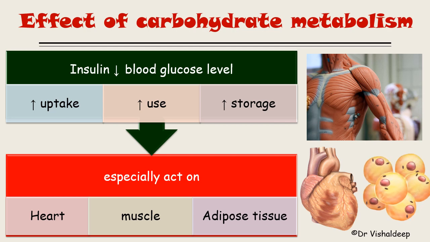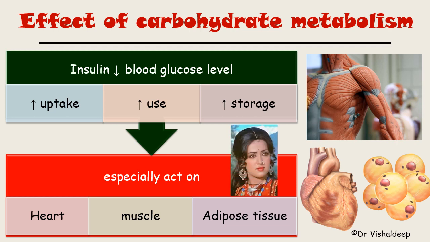These three organs are specifically designed with receptors for insulin, and the effect of insulin is more pronounced in these three organs, so it is asked frequently in MCQs. To remember it easily, remember the actress HEMA. HE stands for heart, M stands for muscle, A stands for adipose tissue.